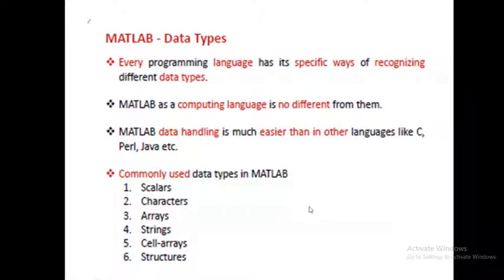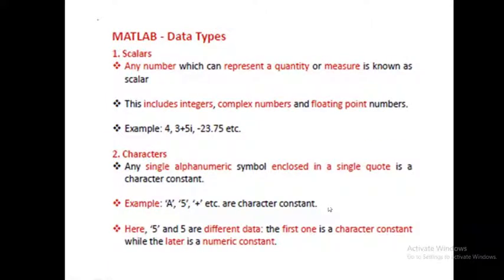We'll see step by step. Are you able to follow me or not? Yes, sir. We are able to follow. Okay, right. Scalars: any number which can represent a quantity or measure is known as a scalar. This includes integers, complex numbers, and floating point numbers.